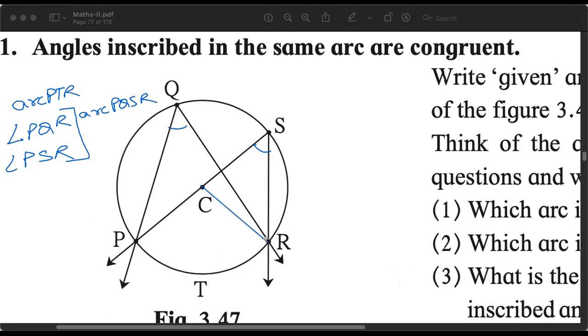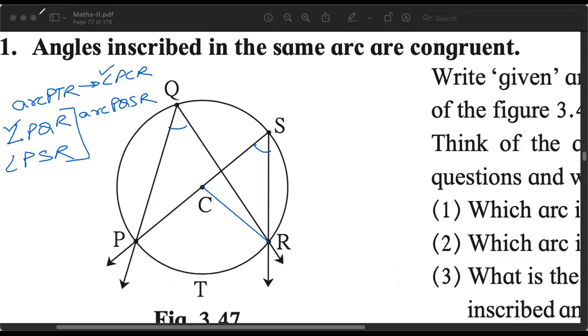Join this. Now for arc PTR, we have the central angle PCR. Now look at angle PCR and PQR. Do you think they are related to each other?